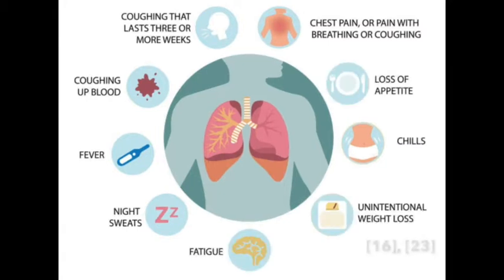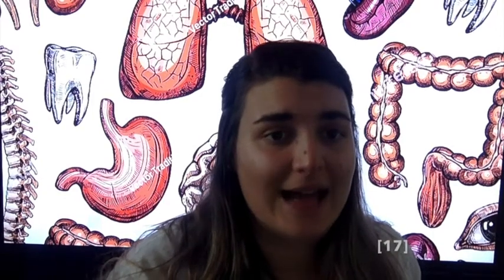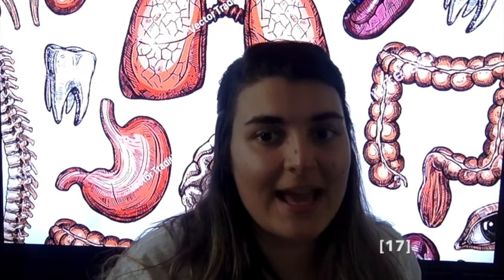Loss of appetite and unintentional weight loss are both attributed to the increase in cytokine release by the memory T cells during the active phase of tuberculosis. This decreased food intake allows the body to dedicate more energy to fighting off the tuberculosis bacteria instead of allocating energy to digestion. If extrapulmonary tuberculosis develops, patients can go on to develop sterile pyuria, meningitis, Pott's disease, Addison's disease, hepatitis, and lymphadenitis, which can become fatal.